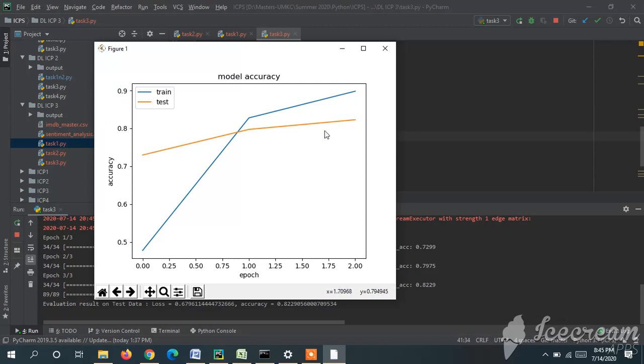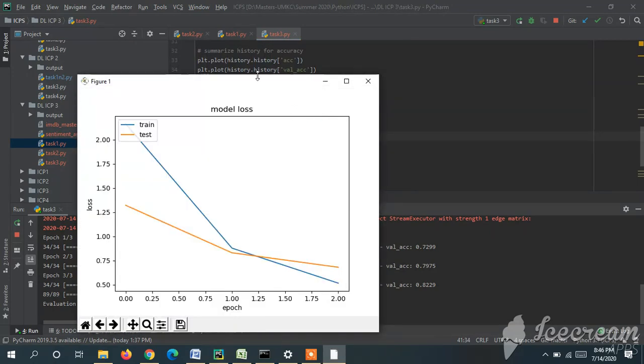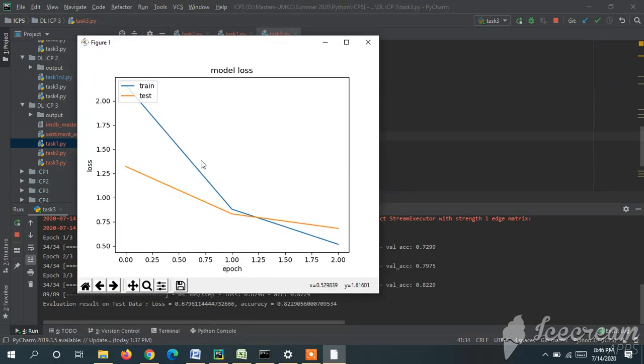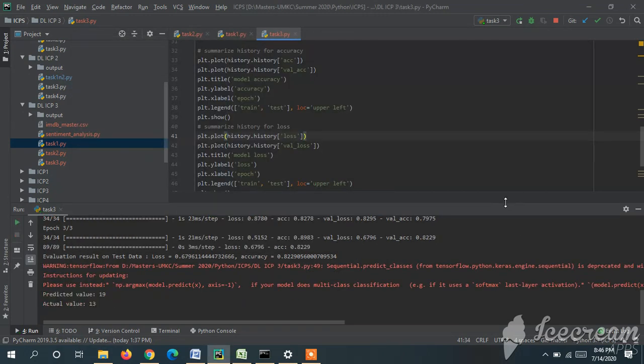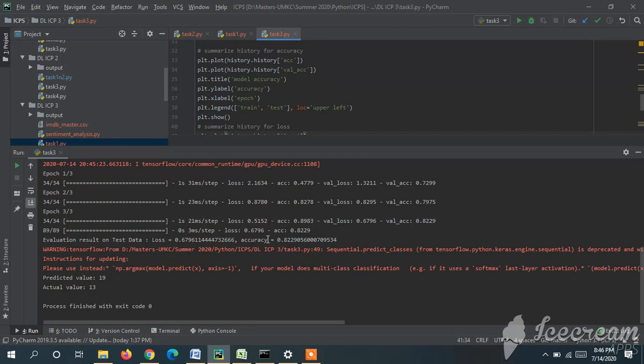For the train data and the test data the loss is almost the same. Here the loss is 67% and the accuracy is 82%, which is far better than the previous dataset. It depends completely on the dataset.